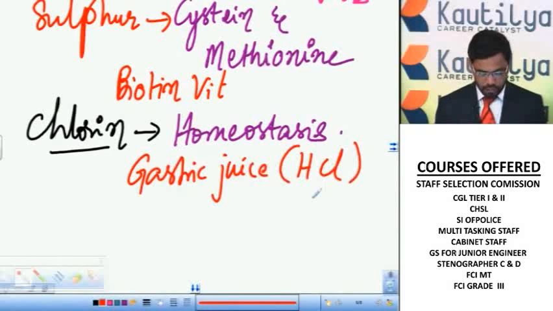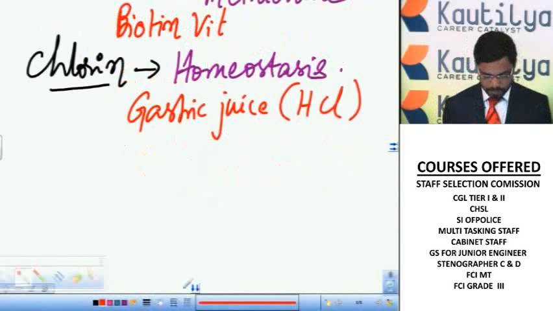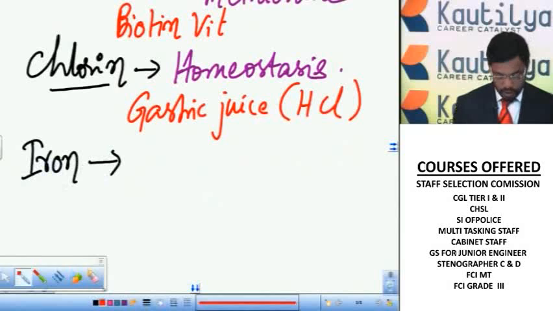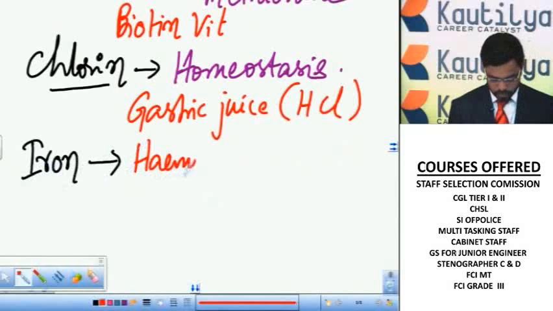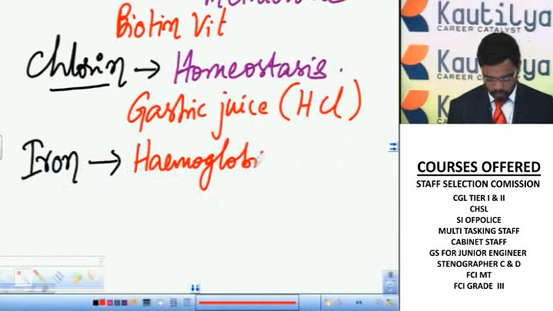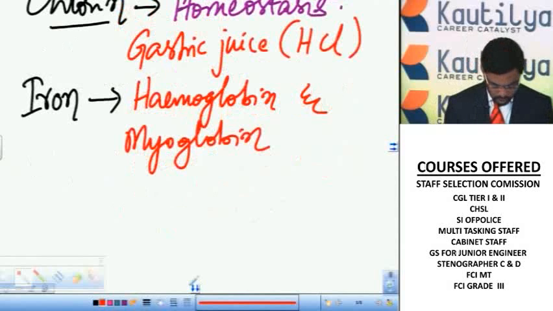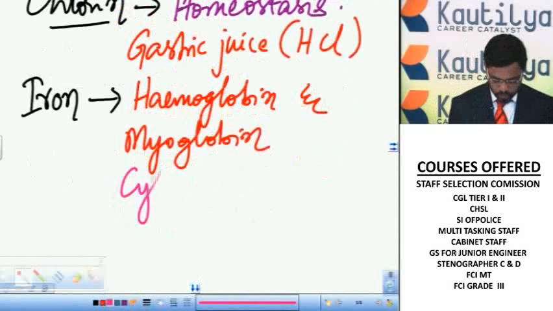The deficiency of this chlorine leads to loss of appetite, and it may also lead to muscle cramps. Next, iron. It is a component of hemoglobin and myoglobin. It is useful for formation of RBCs and is also a component of cytochromes.